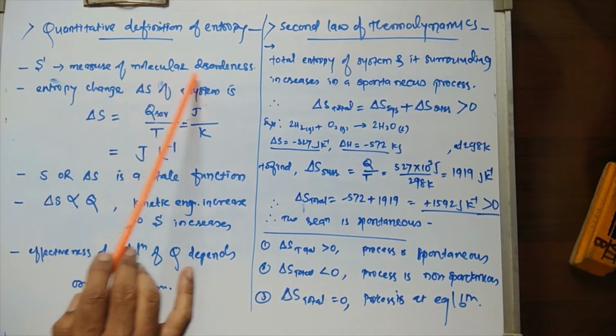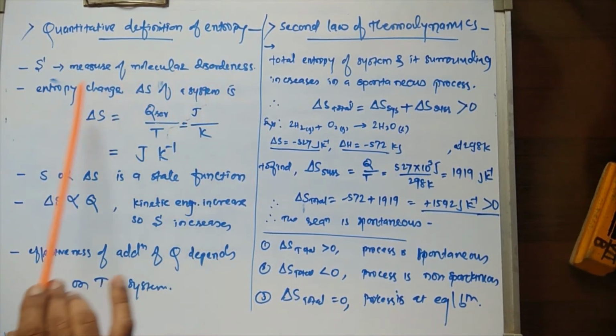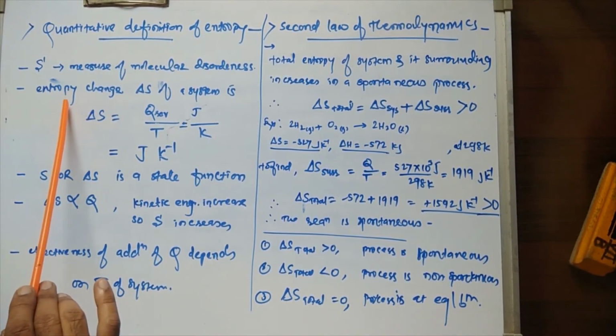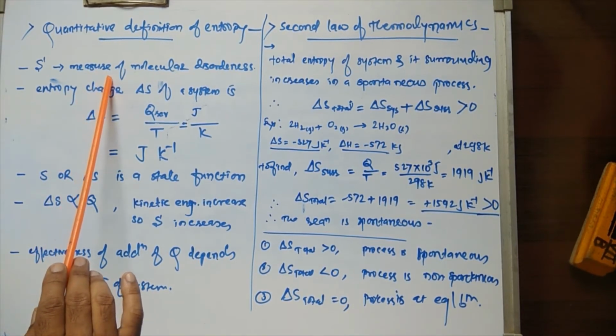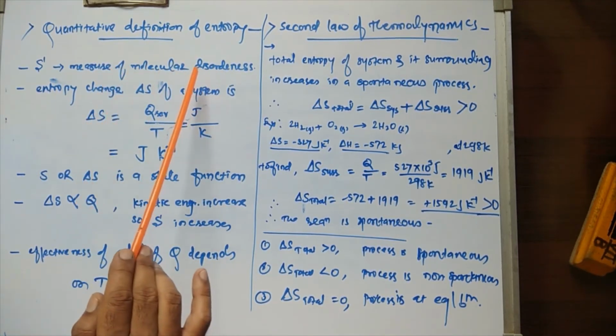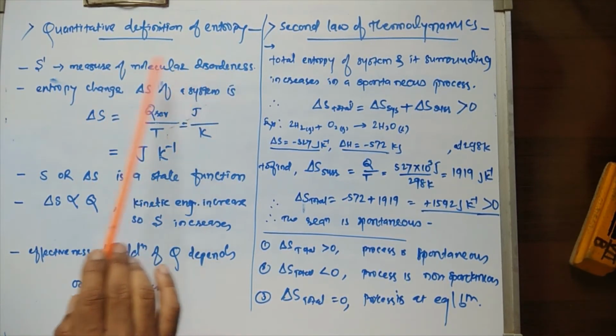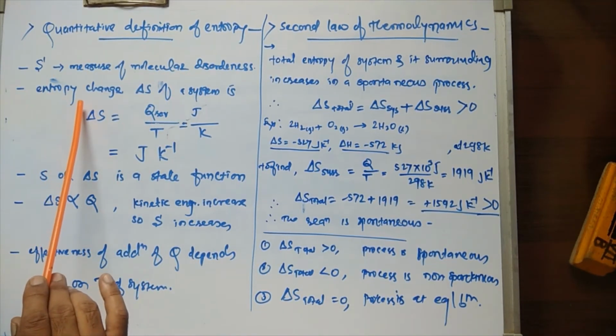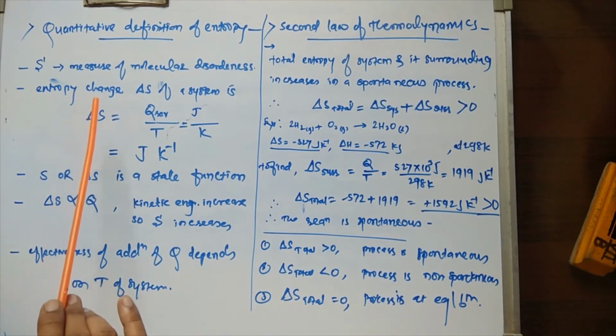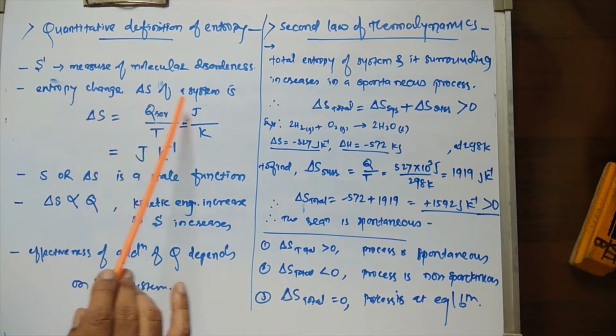It is the measure of molecular disorderness. Now there is a change in entropy while changing the state of a particular system. That's why we are looking for the change in entropy, delta S, of a system.